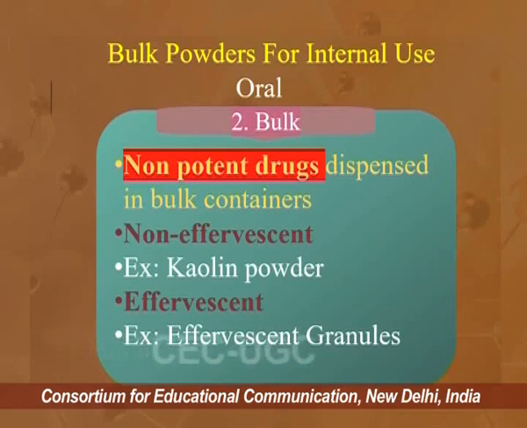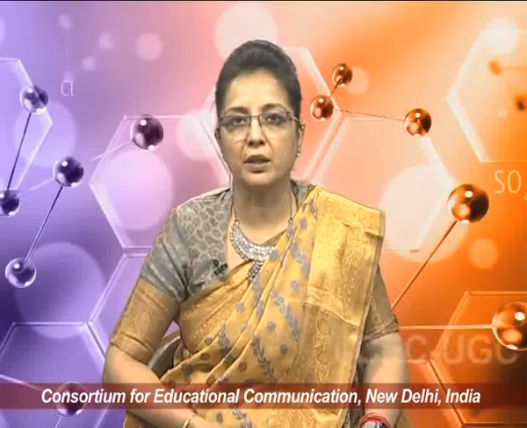Non-effervescent examples include antacid powders and kaolin powder, which is an anti-diarrheal powder. The most classical example of the effervescent type is effervescent granules, which in general terminology we call ENO, as marketed.